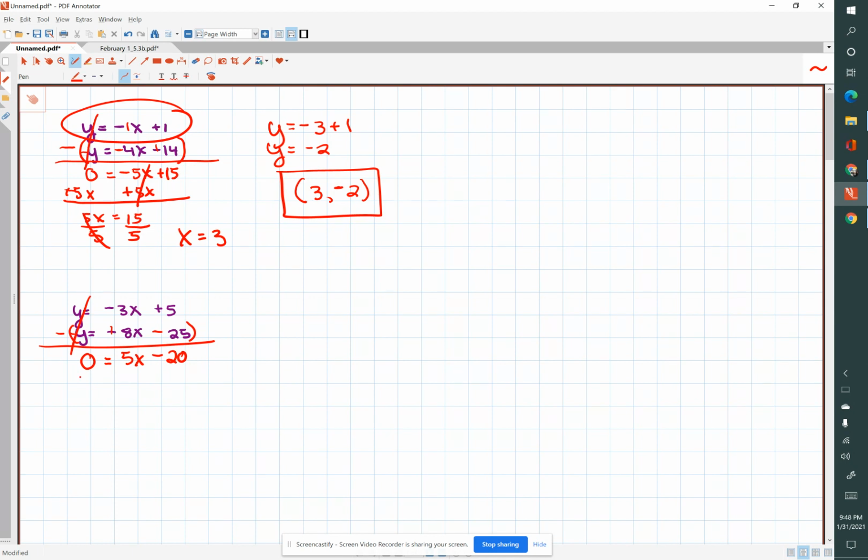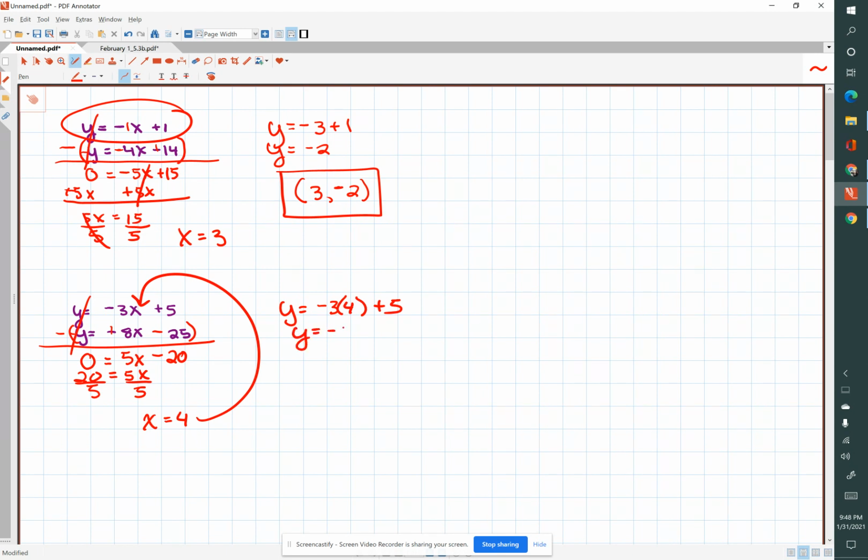So let's move 20 over. Makes it positive. Divide by 5. And our x equals 4. And we'll insert that into this first equation so that it's y equals negative 3 times 4 plus 5.